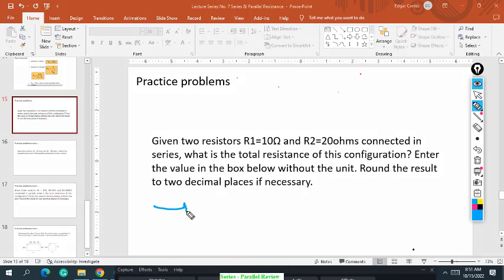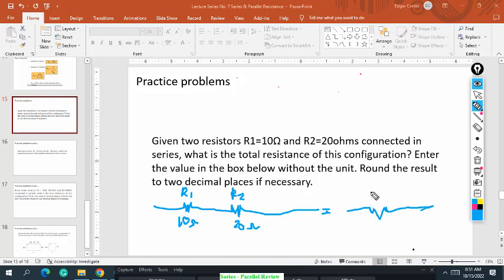Find the equivalent resistance. You add them, so it is 30 ohms, as simple as that, because they are connected in series. Very easy, class. Next problem.